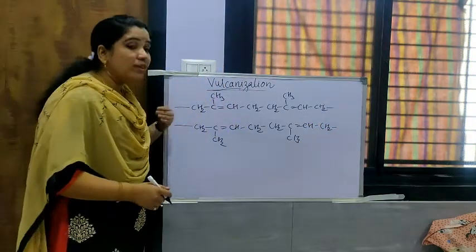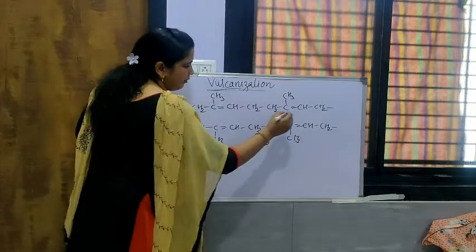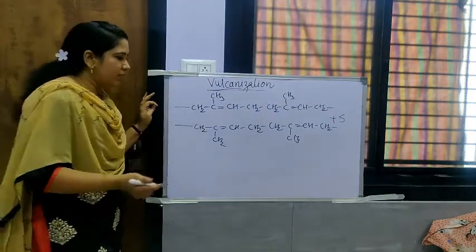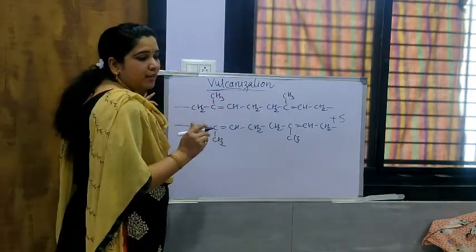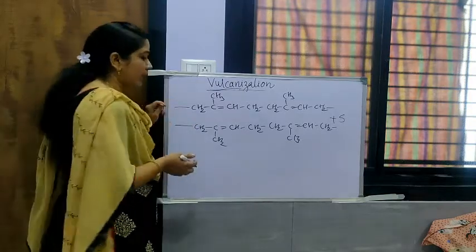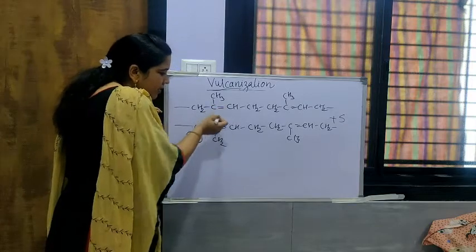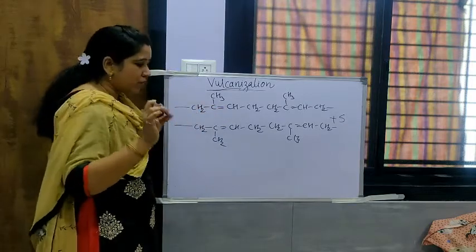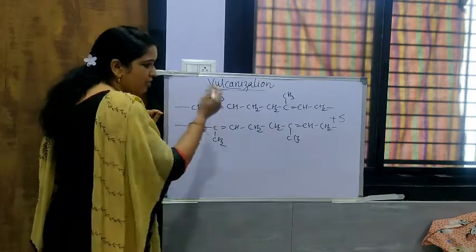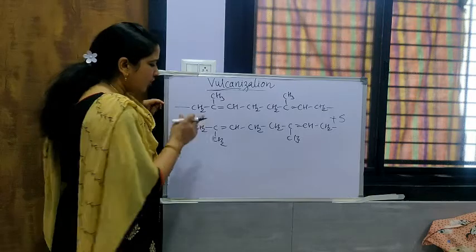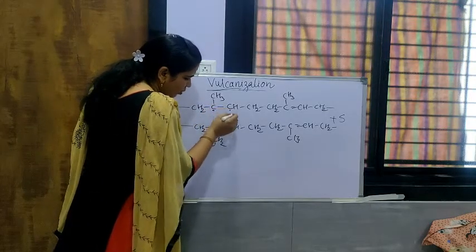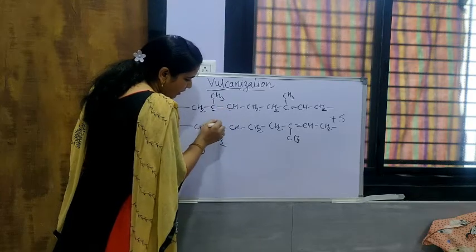Now what will happen during the reaction? Here there is the addition of sulfur. We can write here plus sulfur. Sulfur may be added in different ways. So where is that sulfur added? Maximum 32% of sulfur can be added, and it will be added in between these different bonds. Where there is unsaturation, only there can the sulfur be added. Now how will the reaction occur? For example, these are the reactants, and now we will see the products. What will happen? This double bond is being broken. So here also the double bond will be broken.